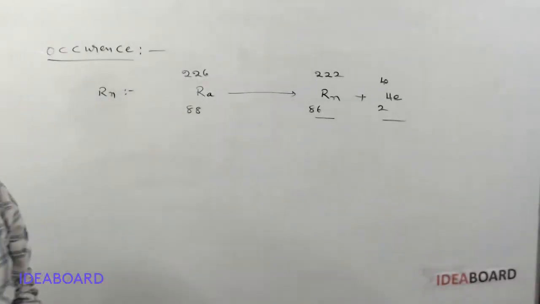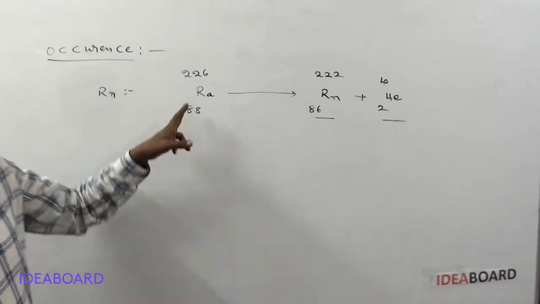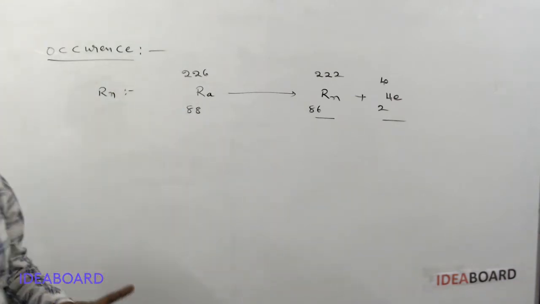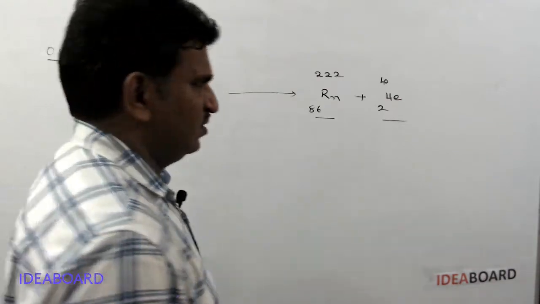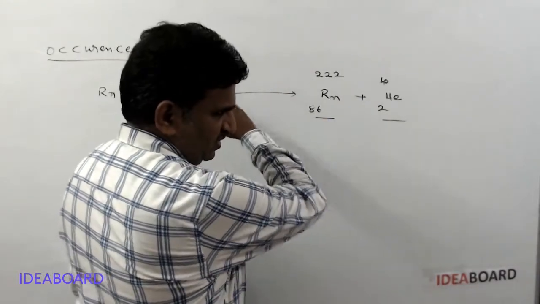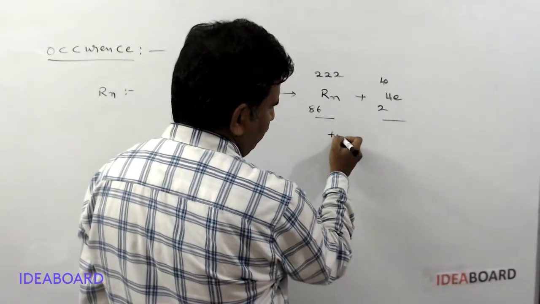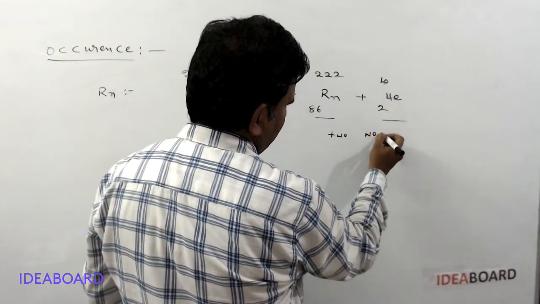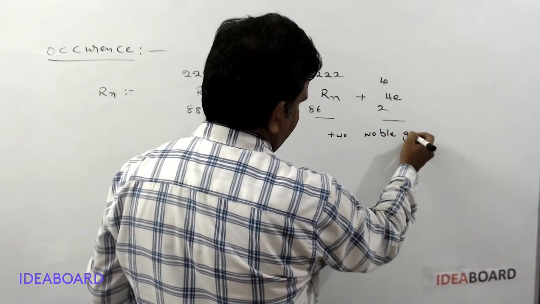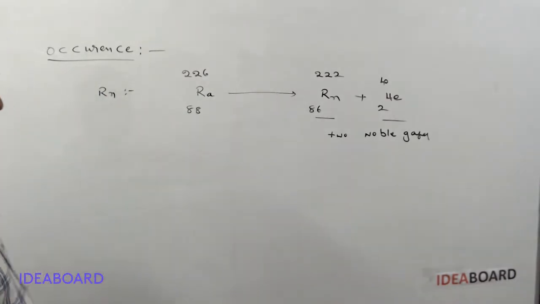How many noble gas elements are obtained from the radioactive disintegration of radium? Here they asked options 1, 2, 3, 4. The answer is 2, because radon is a noble gas and helium is also a noble gas. So two noble gases are obtained by the radioactive disintegration of radium.